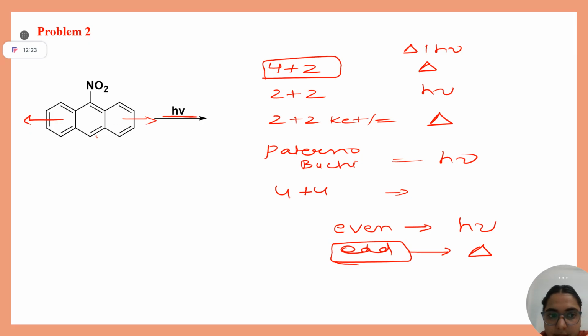This will not take part. Only this central ring will take part in cycloaddition. Why? So that at least the aromaticity of the two rings can remain intact. You can write this in your notebook.